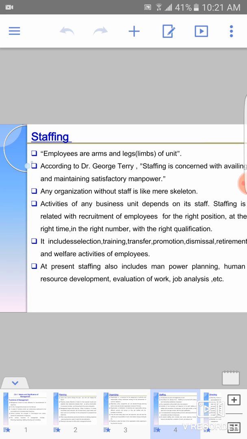The next point is that at present staffing also includes manpower planning, human resource development, evaluation of work, job analysis, etc. Now staffing has become wide in scope. Staffing is not only recruiting or training an employee, it also includes the overall development of the employee. Time and again the work evaluation is done, the job analysis is done. Everything is carried out by staffing; basically the HR department will carry out all these functions.